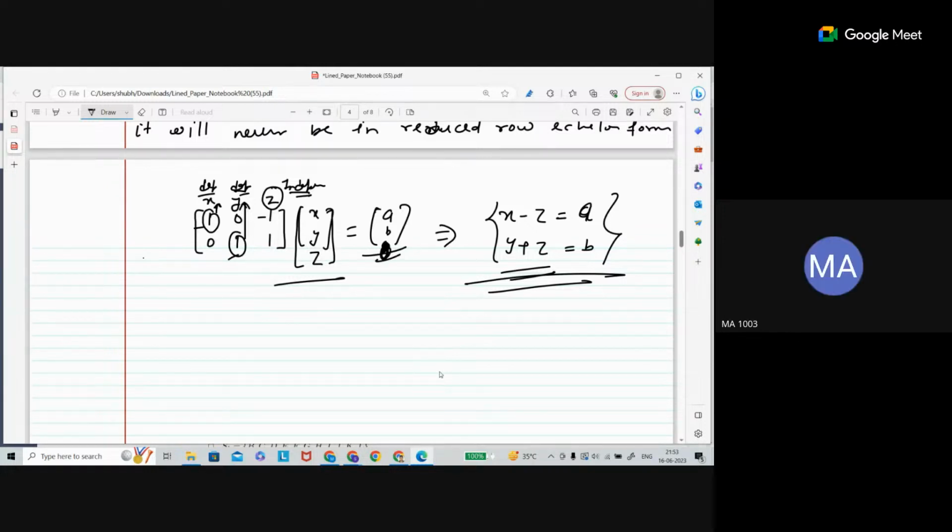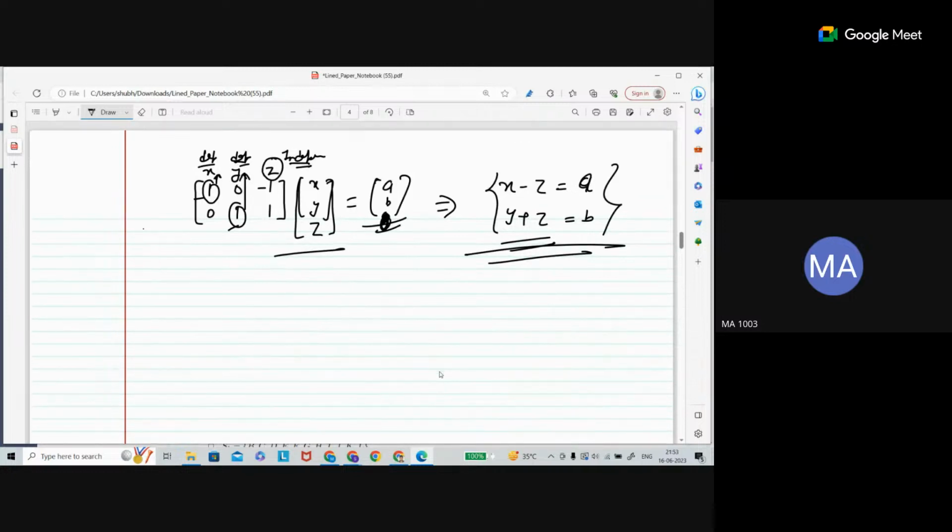Sir, I'm saying we identify these dependent and independent variables only after making the matrix into reduced row echelon form, right? Yes. So in that case, would the entries be 0, 1 or minus 1, none other than them? No, it is not necessary. Some other numbers also. Let me take an example and tell you.